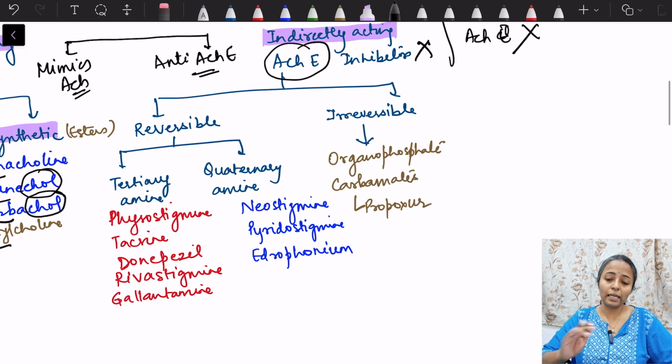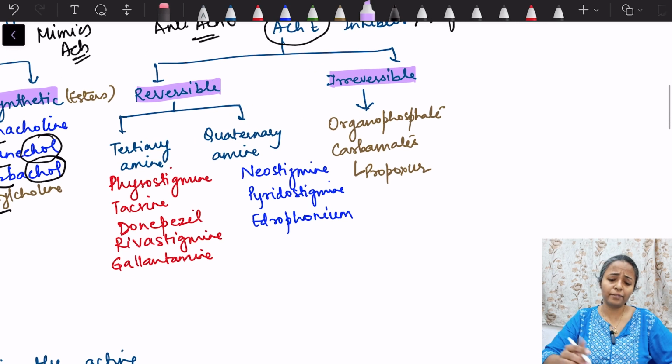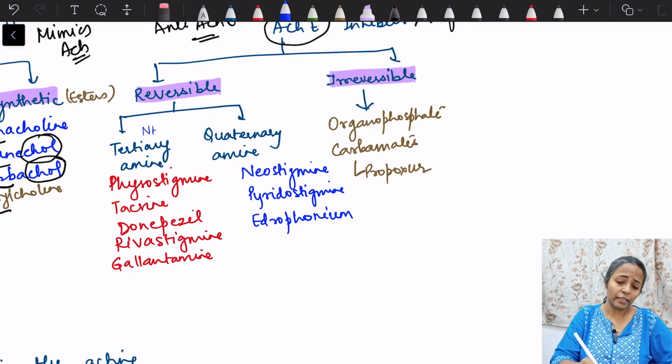Then we have indirectly acting. Indirectly acting, again we have two types, reversible and irreversible. In reversible we have tertiary amines and quaternary amines. Quaternary amines have NH4 positive.